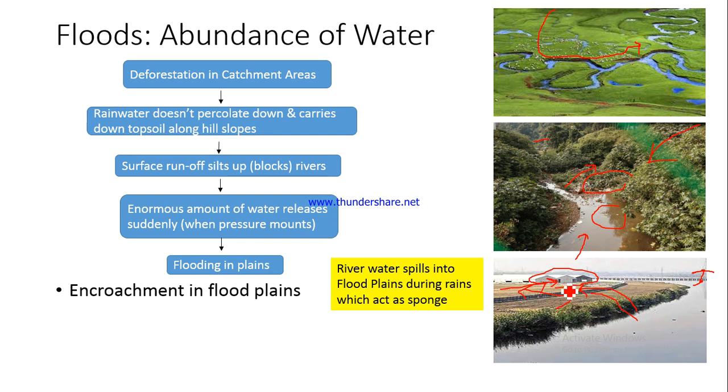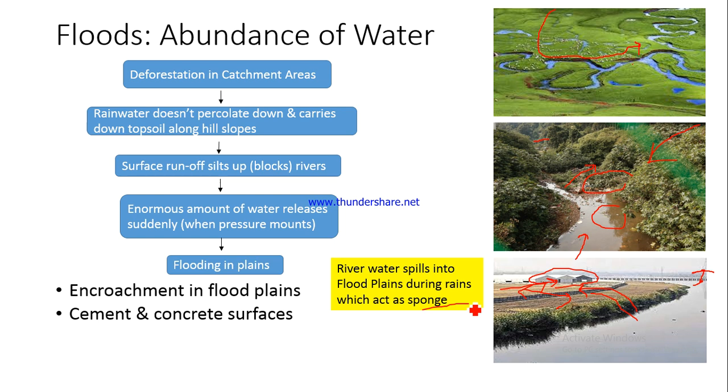And secondly, if there is a lot of construction, the water would not percolate down. Had there been no construction, what would happen? The water that gets spilled over to this area would percolate down and recharge the ground water table. But this would not be happening in this case because houses and buildings have been constructed. So river water spills into floodplains during rain, and the ones which have been shown here, on which we have constructed these houses, they are basically floodplains, and they act as a sponge. They absorb extra water. However, since to settle more and more people, we have encroached into these floodplains in most of our urban cities, there is a lot of flooding in the urban areas.